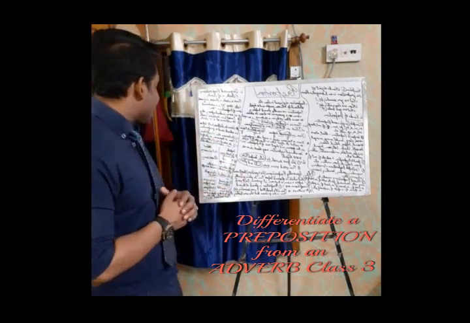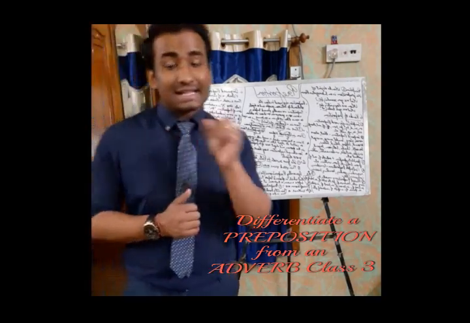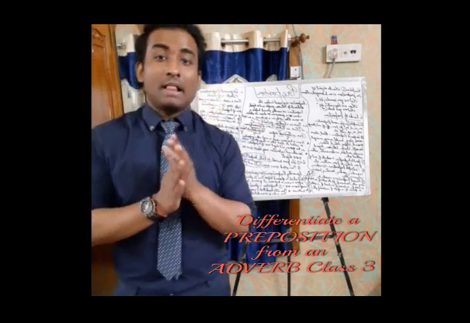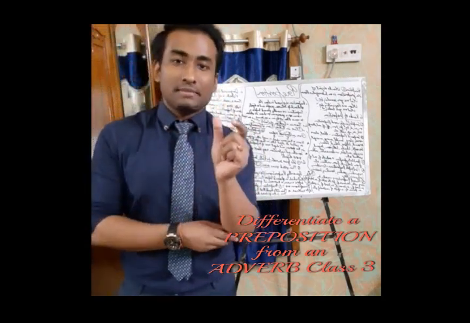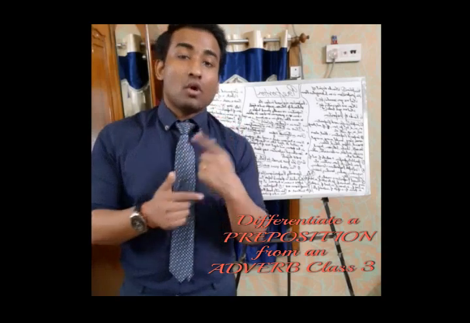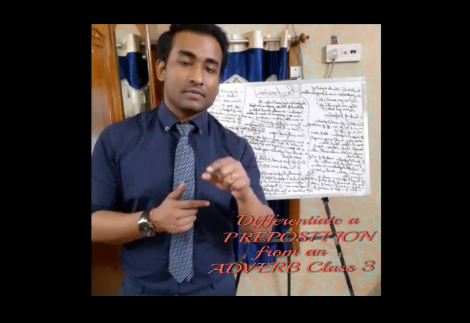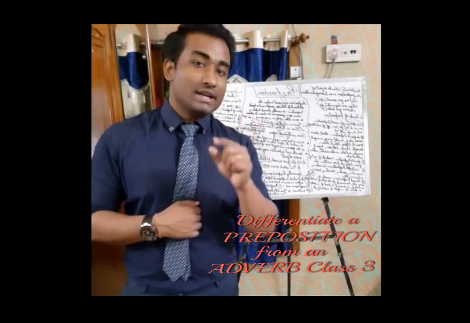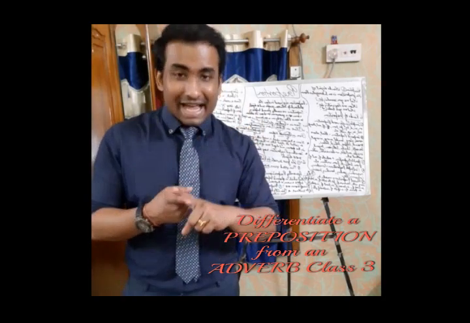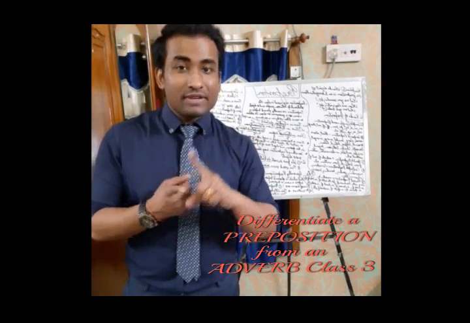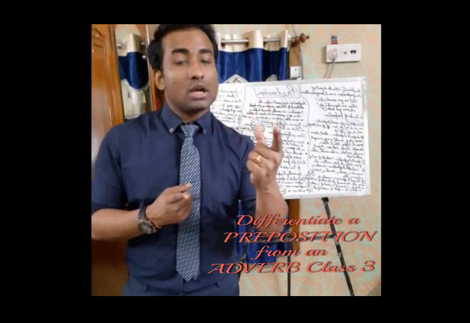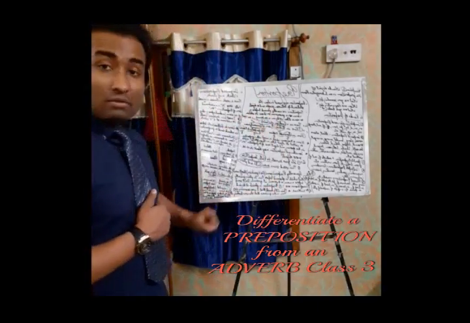But if I say, he has come here before. Now see the example. He has come here. Come is a verb out here. Now to modify the verb I am using here. He has come here. So here is obviously an adverb, because it is modifying the verb come.